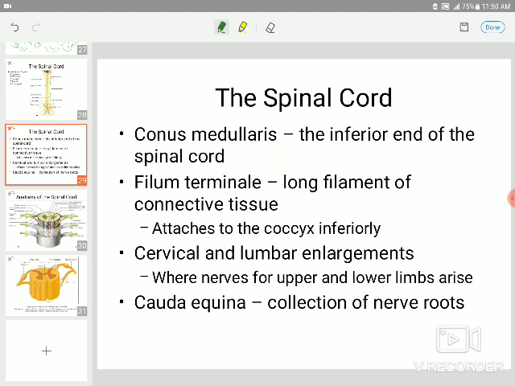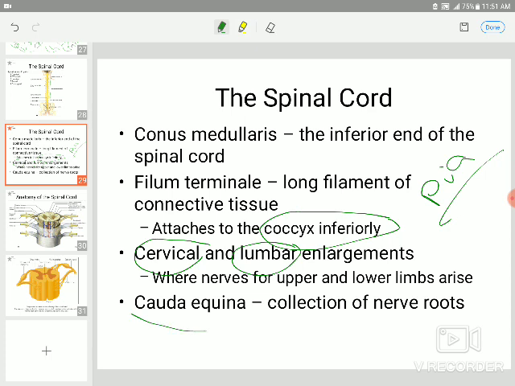The conus medullaris is the inferior end of the spinal cord. The filum terminale is an elongation of the pia mater attached to the coccyx. From the cervical enlargement to the lumbar enlargement, nerves emerge. The cauda equina is a collection of nerve roots, just like a horsetail.